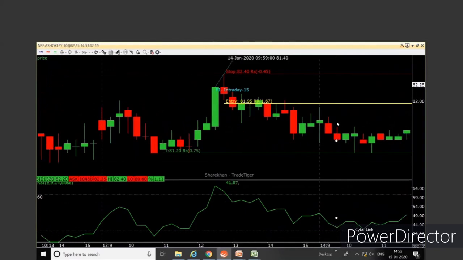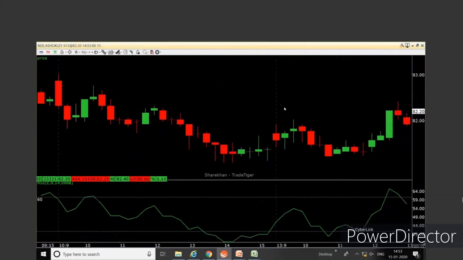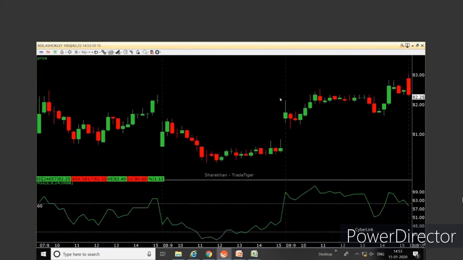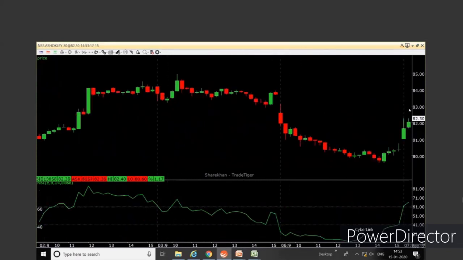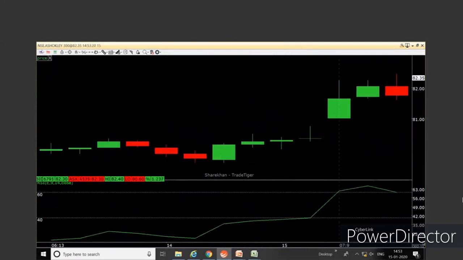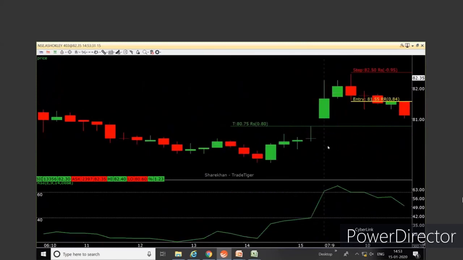Now, one thing, friends, if I had to see another example as well over here also. Negative divergence, entry below the low of the second candle, stop loss above the high of the second candle, target next area of support. So this gap over here can act as a support. Second support will be here.